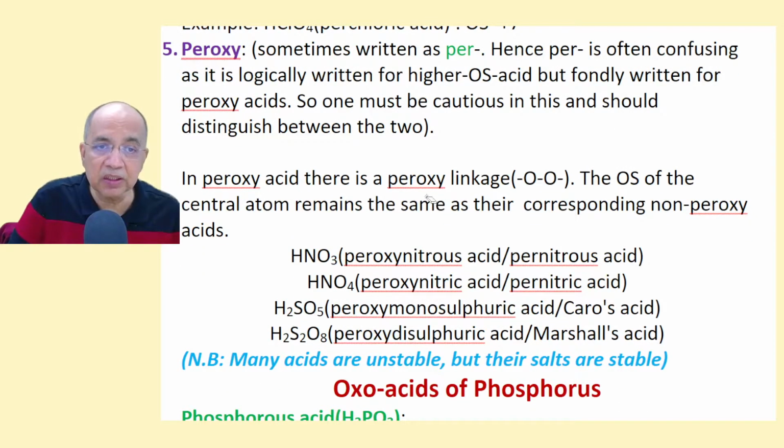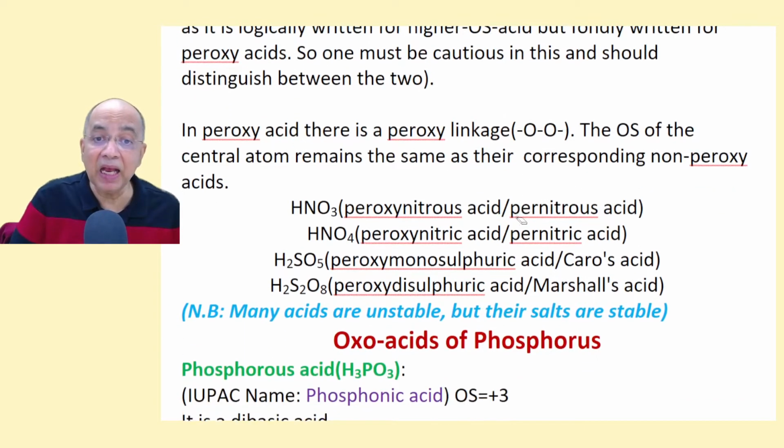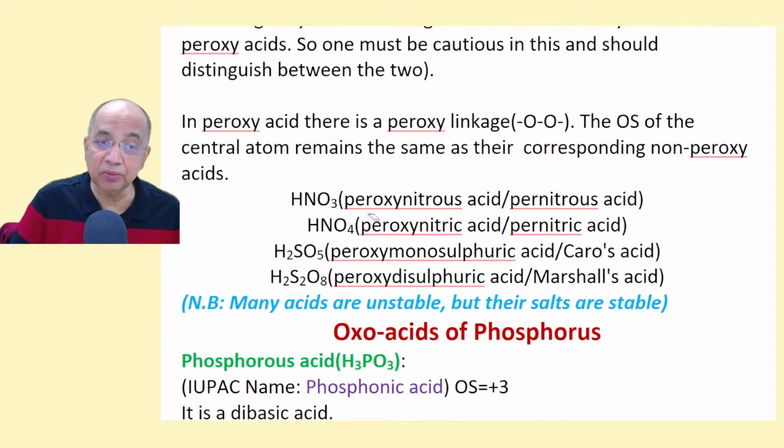In a peroxy acid, there is a peroxy linkage, an OO single bond. The oxidation state of the central atom remains the same as in the corresponding non-peroxy acid. For example, nitrous acid, +3; pernitrous acid, formula looking like nitric acid, but actually it should be peroxynitric acid. Often in books you will find pernitrous acid, as if somebody will know that its oxidation state is more than +3. No, it is the same as +3. There is a peroxy linkage elsewhere. I will show you all the structures.